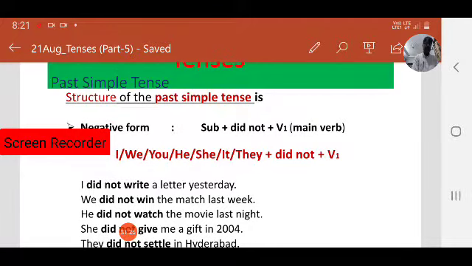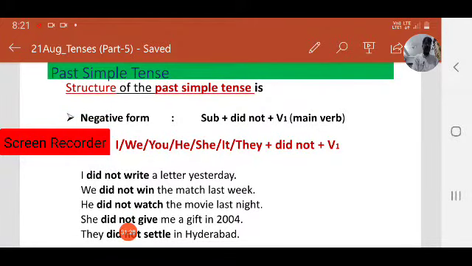This is all about the negative structure of the past simple. Positive form and negative form. In positive form we use V2 or the past form of the verb. Coming to the negative form of the past simple tense, we use didn't plus V1 or main verb. We have seen different examples. Always keep the structure in mind.